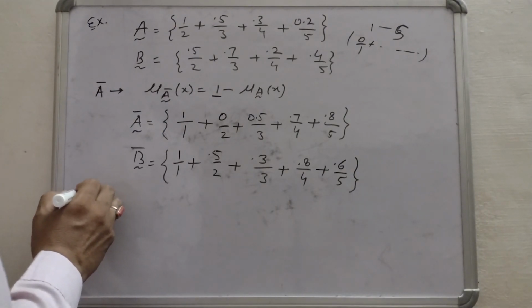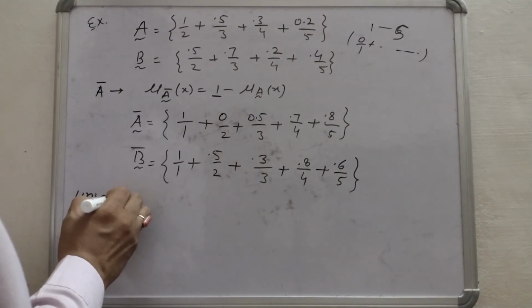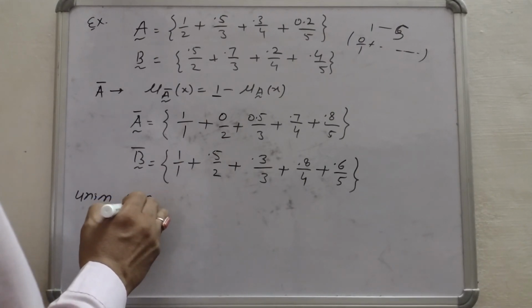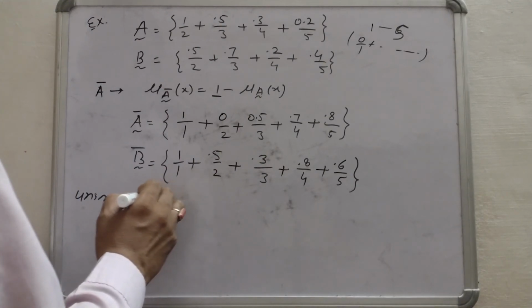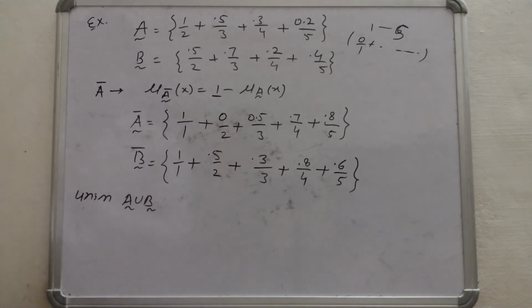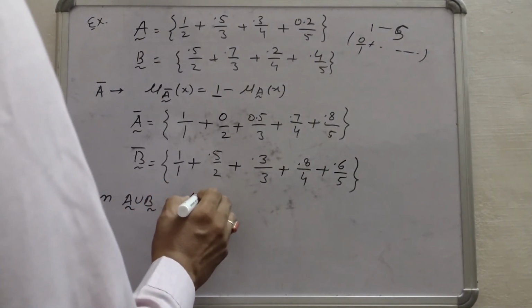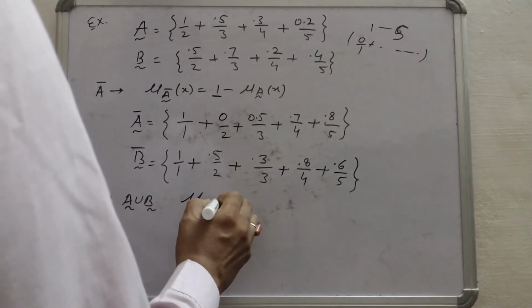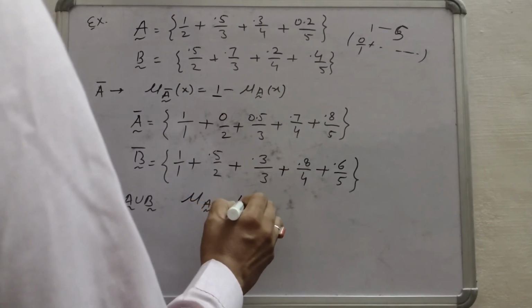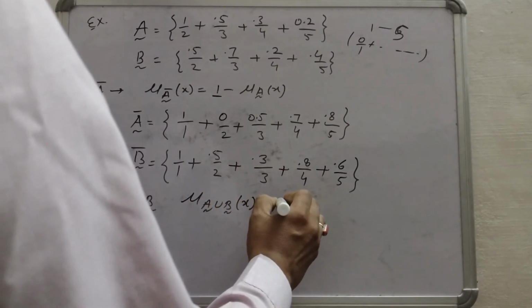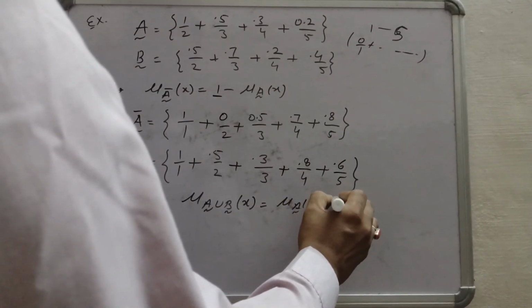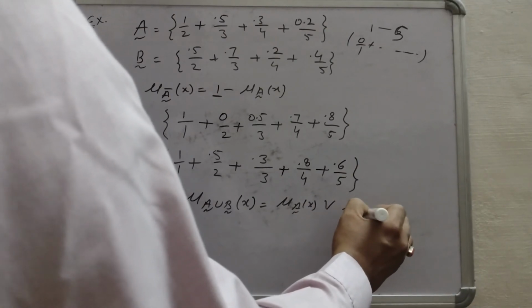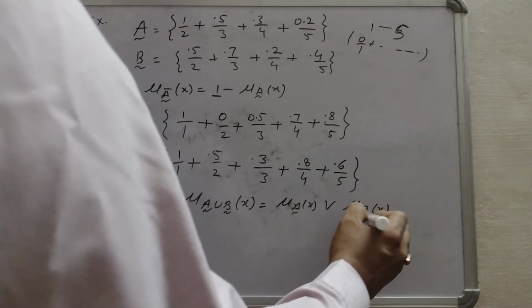Now if we calculate the union, A union B, first of all you write the formula. What is that? Mu of A union B of x equals mu A of x max operator mu B of x.